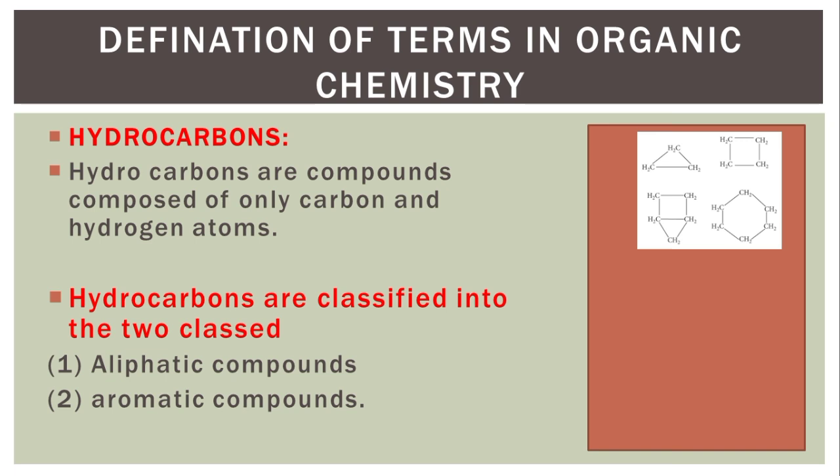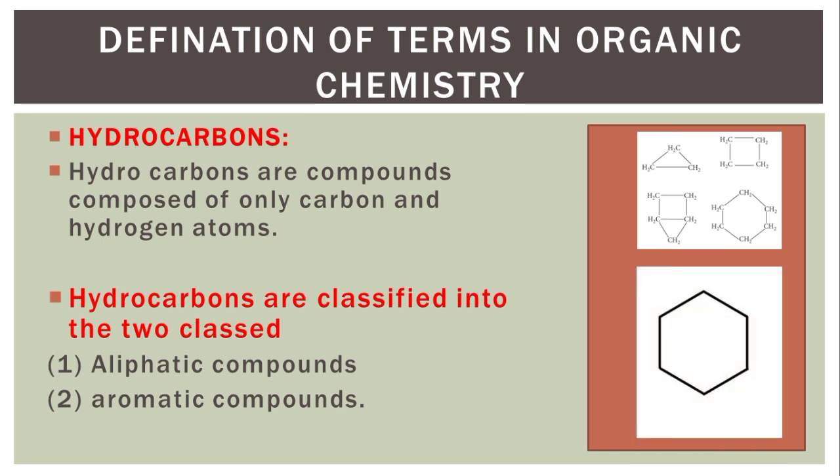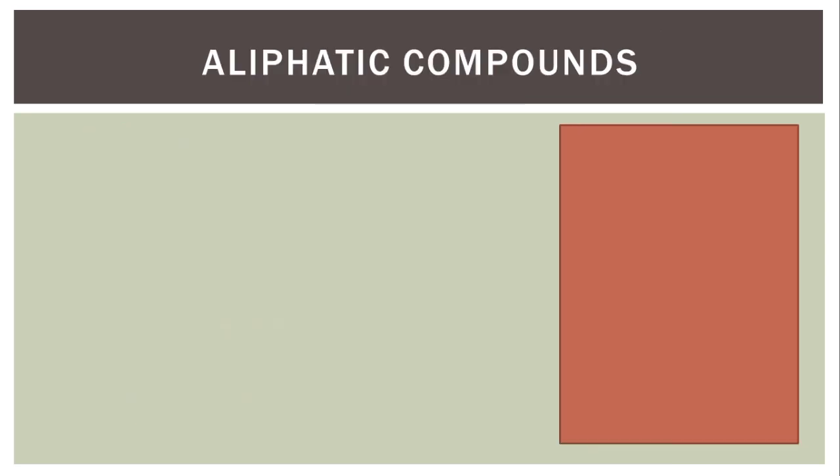Then we have aromatic compounds, and this also looks similar to the aromatic compounds that we have. So generally, hydrocarbons are just classified into two: aliphatic compounds and aromatic compounds. And these two compounds have their distinctive properties. They have different properties and characteristics.